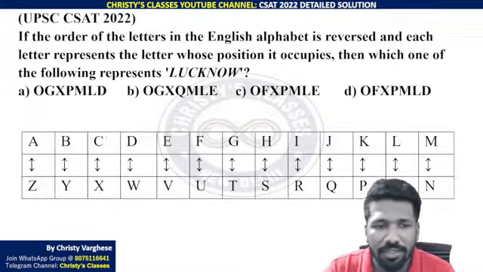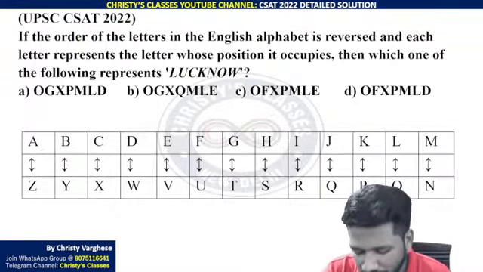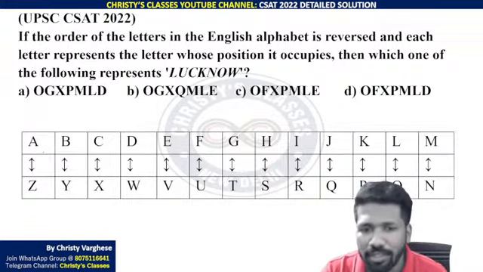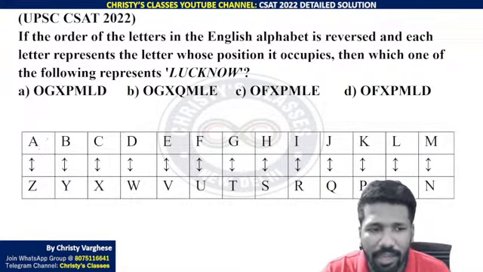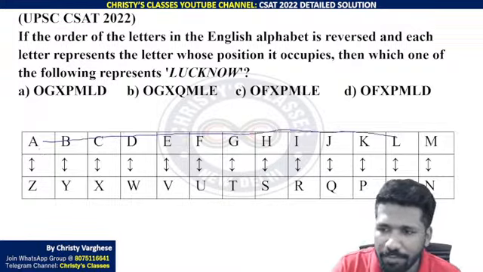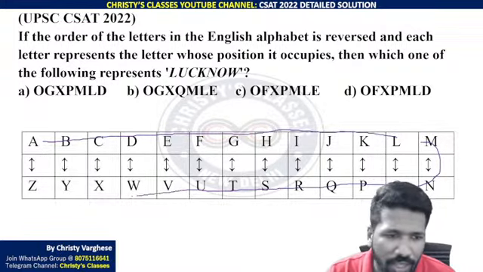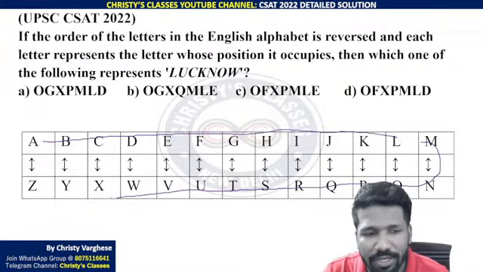If you are not directly knowing the equivalent letter, you can write A, B, C, D, E, F, G up to M, then write the reverse, N to Z, 13 letters.